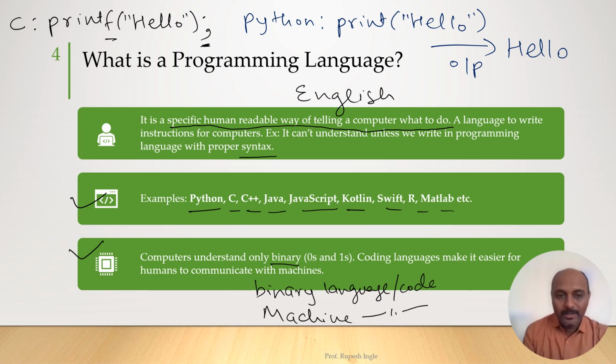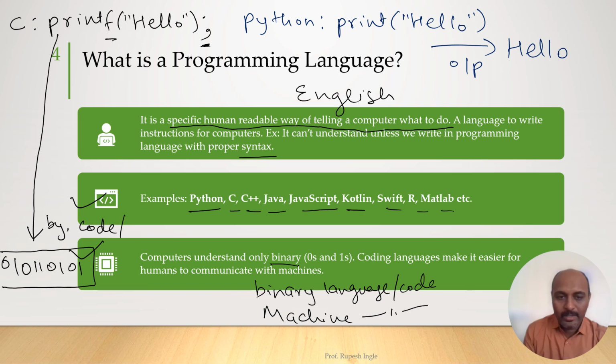For example, if you write this, it will not be understood by the computer unless we convert that into a code which is written in the form of 0 and 1. So this will be converted into code which is written in 0 and 1 form. For example, the above instruction is written in this form. If it is converted into this binary form, this is called binary code or machine code. So once it is converted, then only the computer will be able to execute it and run it, right?